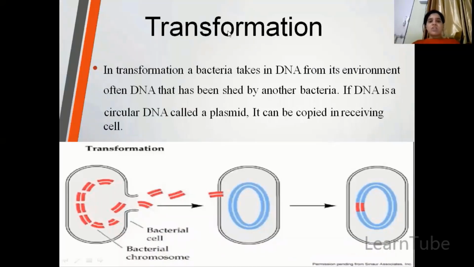Next is transformation. What happens in transformation is, suppose there are two cells and the genetic material of the two cells is quite similar, say 90% similar. Say A bacteria is dying and it is shedding its DNA material into the environment, and A bacteria's genetic material is 90% similar to that of B bacteria. So B bacteria can take up those DNA pieces which have been shed into the environment, and it can copy them or accumulate them, adjusting them into its own genetic material.